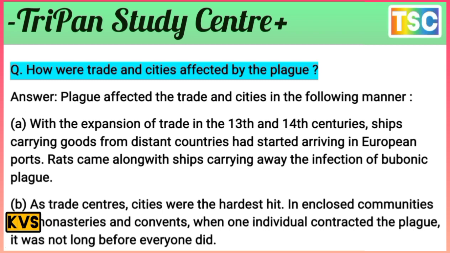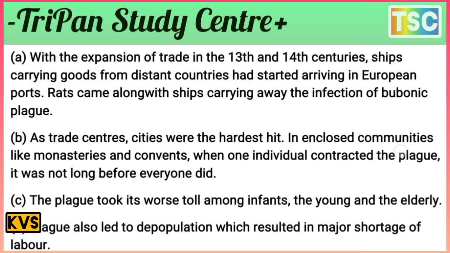As trade centers, cities were hardest hit. In close communities like monasteries and convents, when one individual contracted the plague, it was not long before everyone did. The plague took its worst toll among infants, the young, and the elderly.